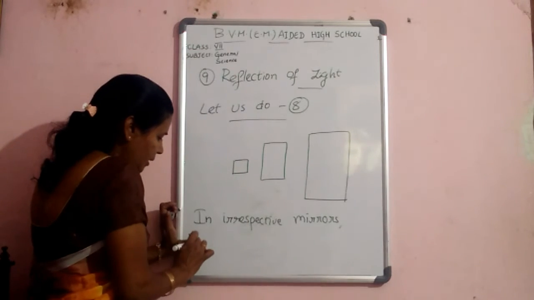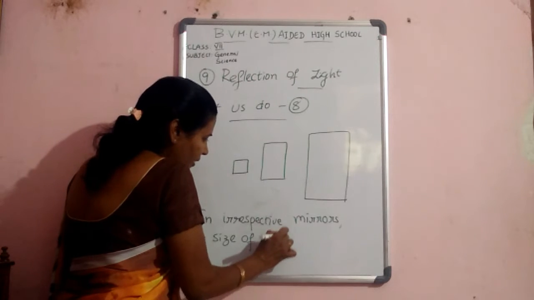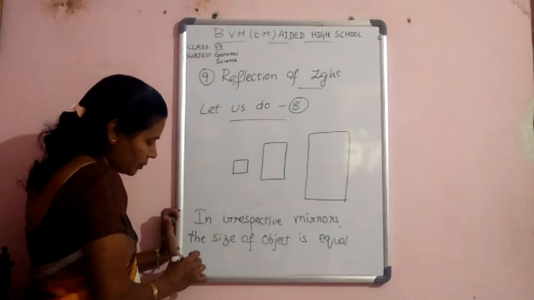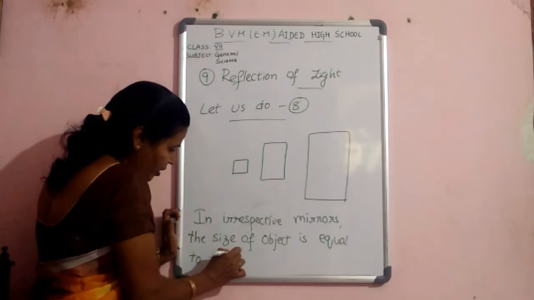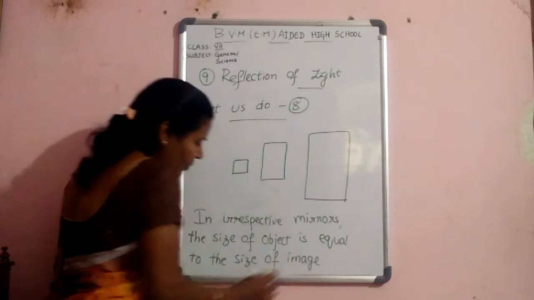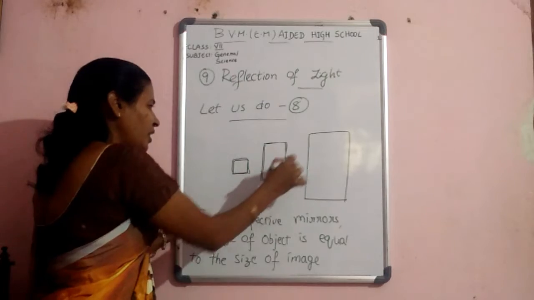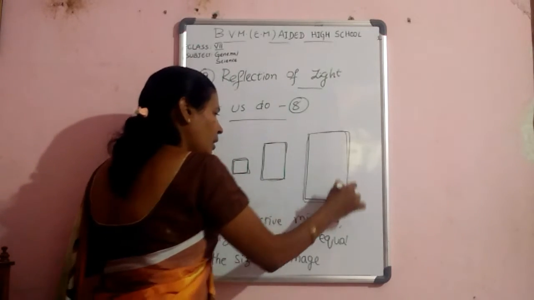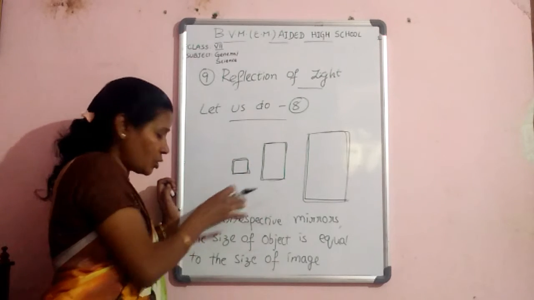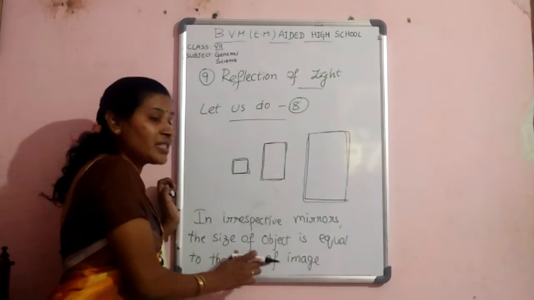In irrespective mirrors, the size of the object is equal to the size of the image. From these examples, what do you understand? Take different types of mirrors, then observe their images. From these examples, what did you understand? In irrespective mirrors, the size of the object is equal to the size of the image.